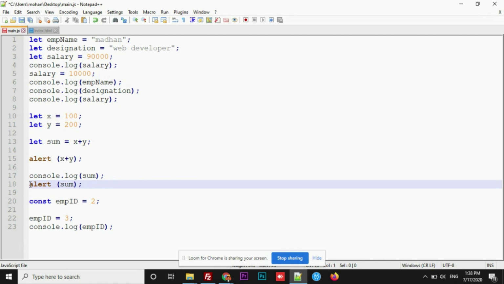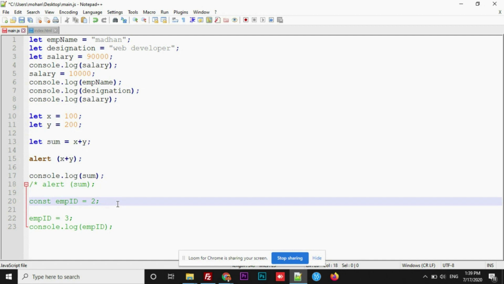In JavaScript, we can use two slashes in order to comment a single line. In case you want to comment multiple lines, use slash star. I want to comment these two lines. Let's go here. This time star, then slash.